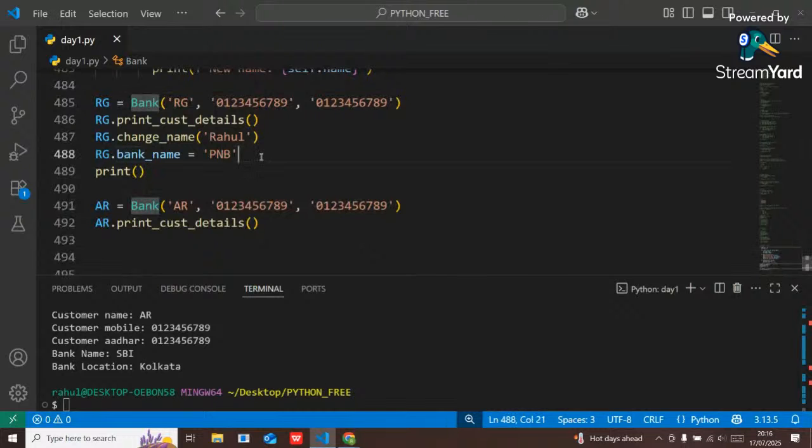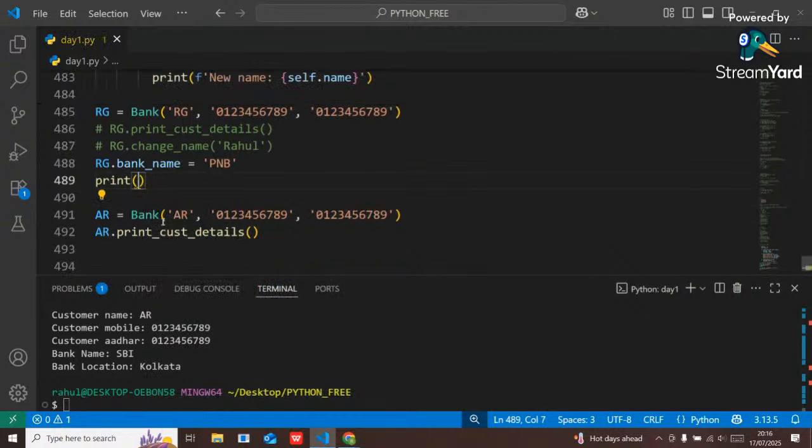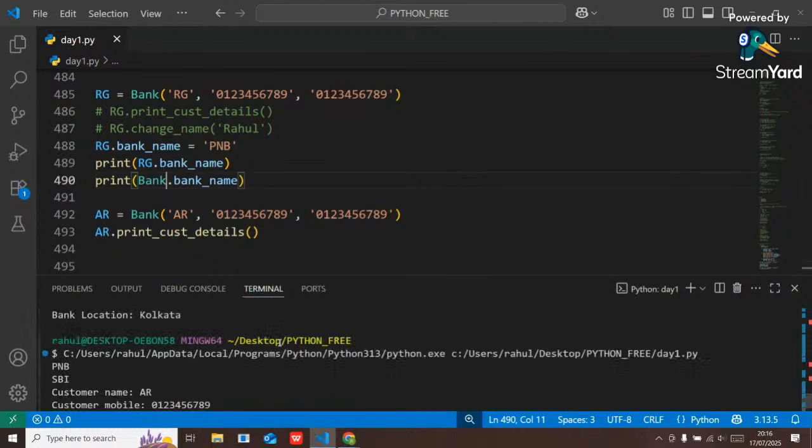Just print it. Let me comment this out. First print RG dot bank name, again print bank dot bank name. If I execute, see the output. The first one is PNB, means here I have changed my bank into PNB, right?